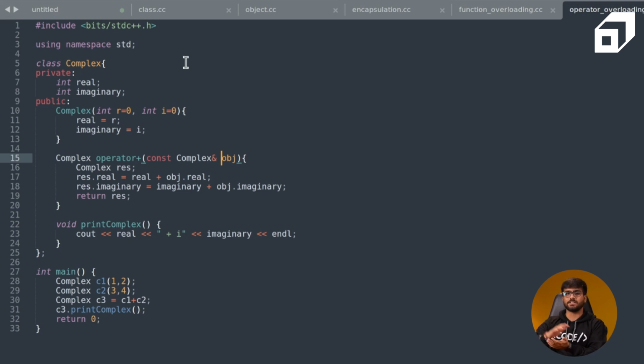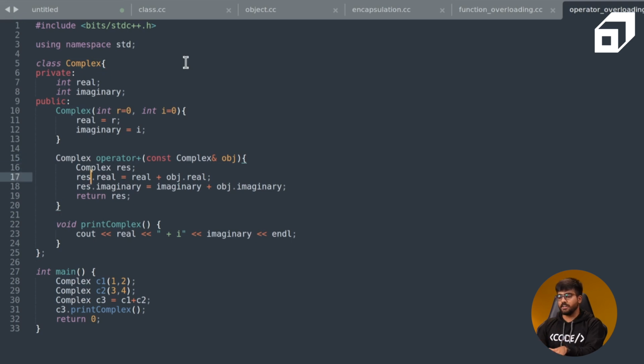Like another complex number is taken in this particular function through the obj variable name, and then we try to create new real numbers and like new real part and new imaginary part for that particular complex number. And then we return this complex number, which is evident from the return data type of the operator overloading function.